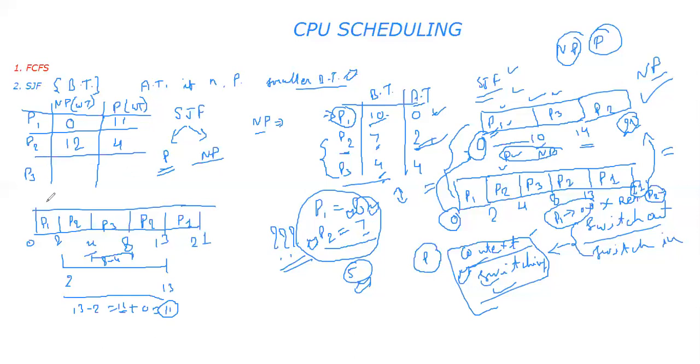Now let's pick the P3 process. In non-preemptive, P3 arrived at 4 and got execution at 10. So 10 minus 4, that is 6. And in the preemptive version, it arrived at 4 and got execution at 4. So this becomes 0. So what is the total waiting time? That is 12 plus 6, 18, and 11 plus 4, 15. You can see.